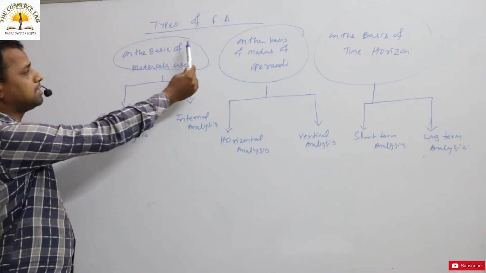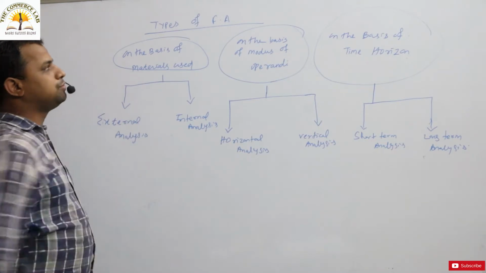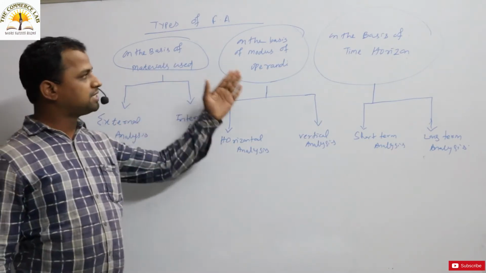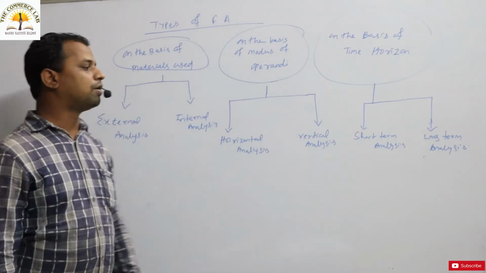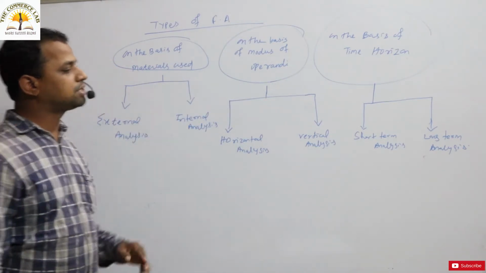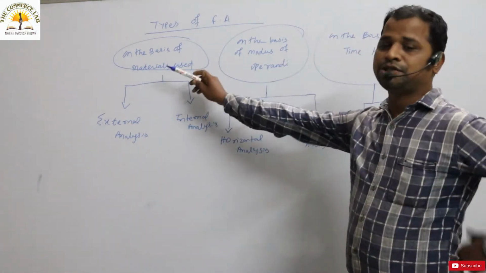Under the types of financial analysis, there will be three things. On the basis of material use, there is a type. On the basis of modus operandi, that is mode of operation. On the basis of time horizon. There are three categories into which we can divide the types of financial analysis. One is on the basis of material use.